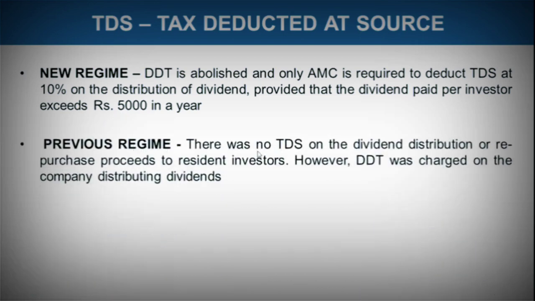Previously, what happened, there was no such TDS charged on dividend distribution or redemption proceeds to resident investor. There was only DDT charge, that is dividend distribution tax was charged on companies distributing dividends. But this change has been made recently in the budget, and now this DDT is abolished. Now TDS is being charged at 10%.